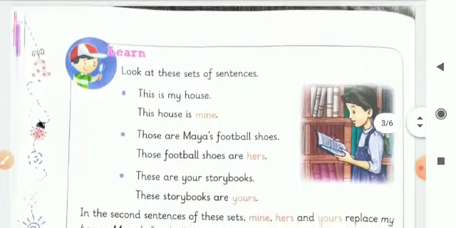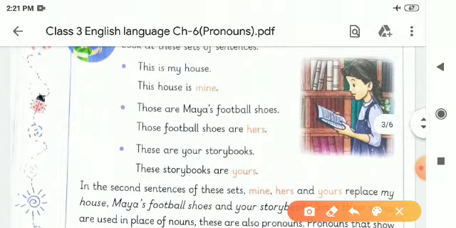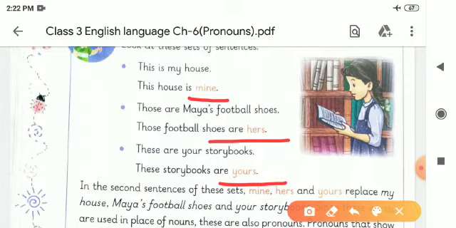Now we are going to learning points. Look at these sets of sentences. This is my house. This house is mine. Mine is a pronoun here. Those are Maya's football shoes. Those football shoes are hers. Hers is also a pronoun here. These are your storybooks. These storybooks are yours. Yours is a pronoun here.